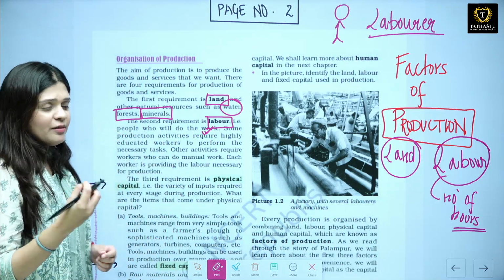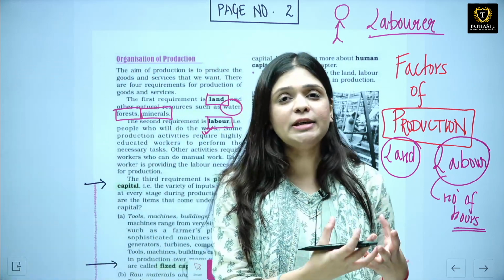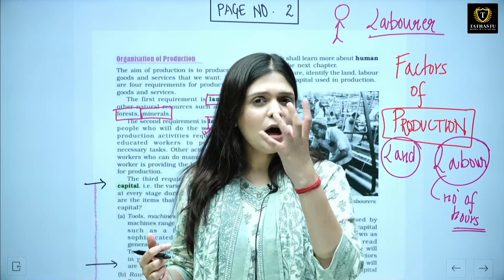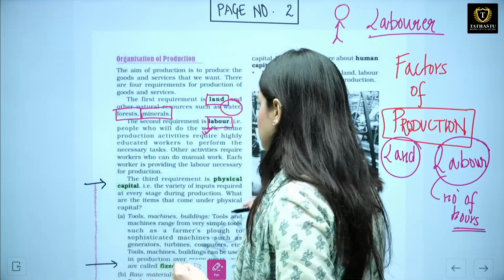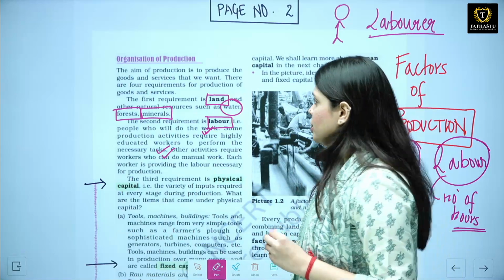Now there will be certain production activities which would require highly educated and skilled people, and there will be other activities in which unskilled manual labor is required, right? So both types of work will be included here.